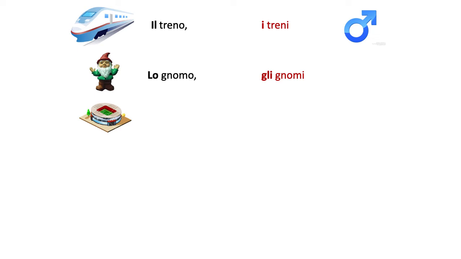Stadio, right? What do we use when the word begins with S plus consonant? Lo, right? So we would say lo stadio, and that means the stadium, right? Lo stadio. How do we say stadiums? Gli stadi. Lo stadio, gli stadi.